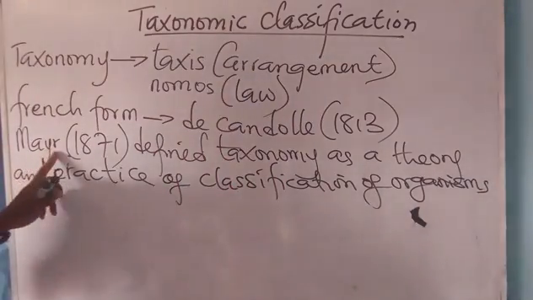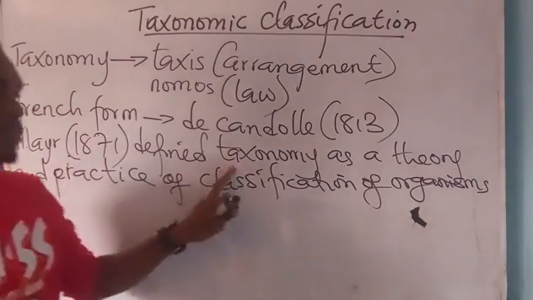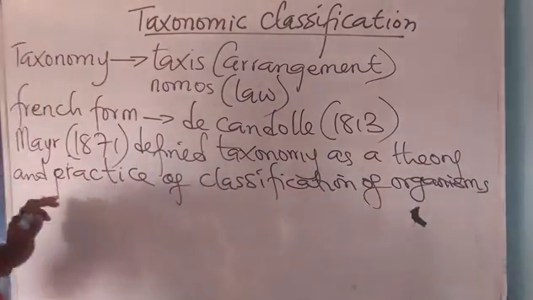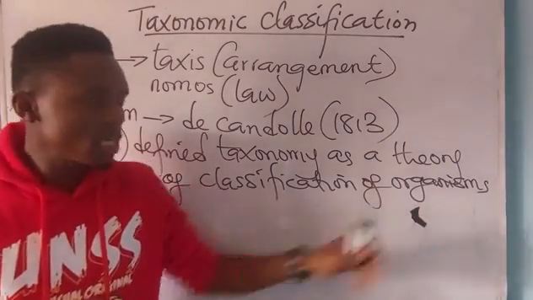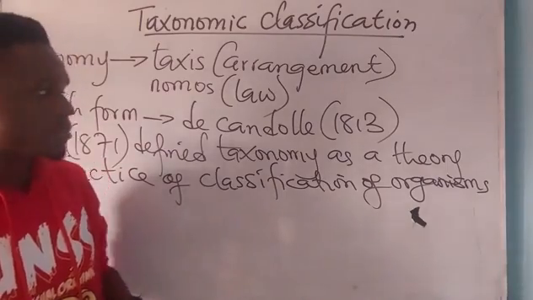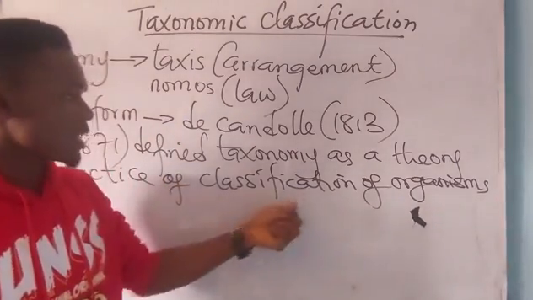Murray in 1871 defined taxonomy as a theory and practice of classification of what? Living organisms. In our previous class, I told us that species are the fundamental unit of what?